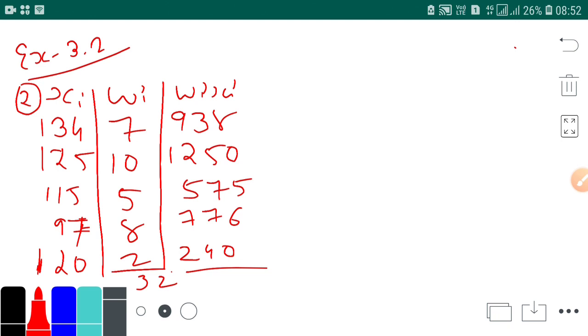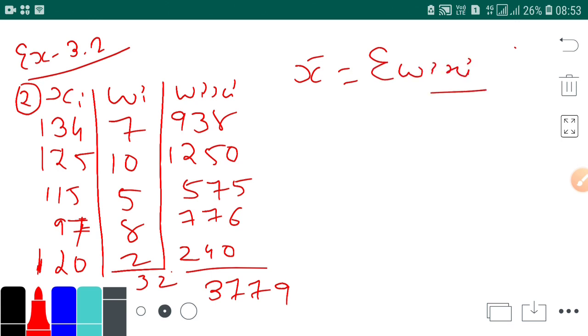So let's add it. 938 plus 1250 plus 575 plus 776 plus 240, it's 3779. Now what is your x bar? It is sigma wi xi upon sigma wi.